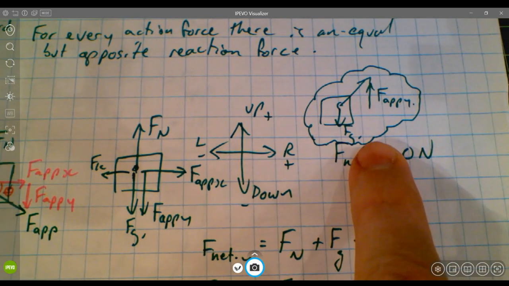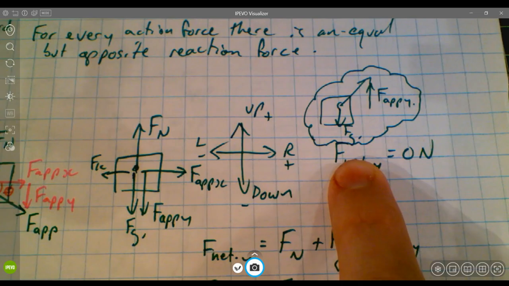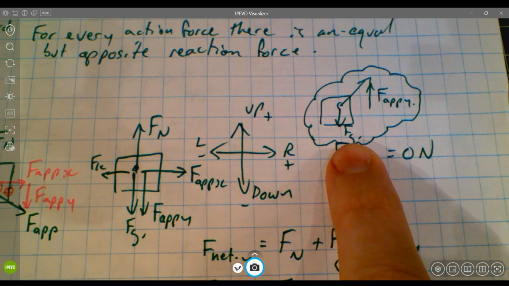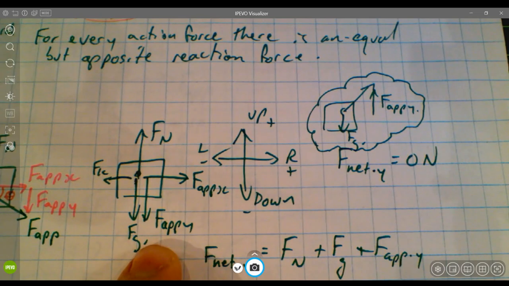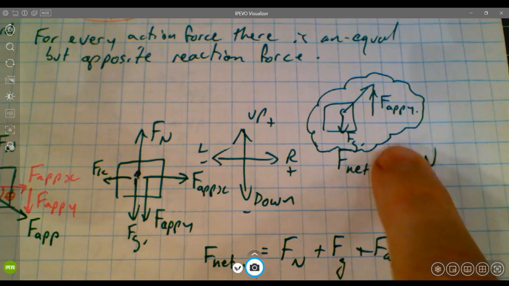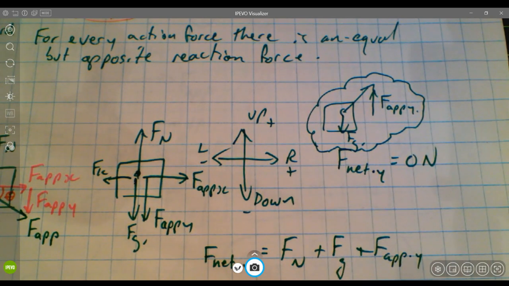The one exception to that might be where the applied force in the y direction exceeds or is greater than the Fg, which would mean that this thing is leaving the ground. I can't think of a situation that we've ever dealt with where we're pushing down with an applied force in the y direction that exceeds the ability of a tabletop, for example, to hold up the object. We haven't crashed through tabletops. So this is the one exception that we might throw out there, is that I think there might have been one or two questions along the way where the applied force in the y direction exceeded Fg, and this thing actually lifted off the ground, and the whole problem fell apart.